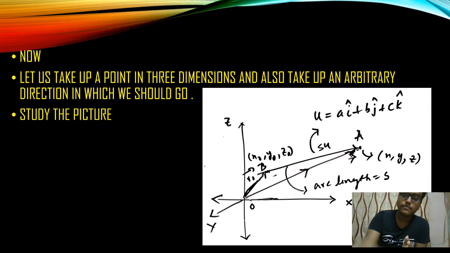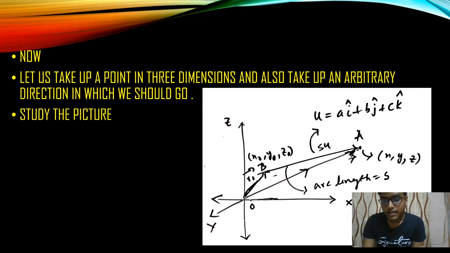Now using the triangular law of vector addition, AB, the arc length, is s u, because u is the unit vector and s is the arc length. So the total length will be s times u, and u is 1, so the arc length is s.